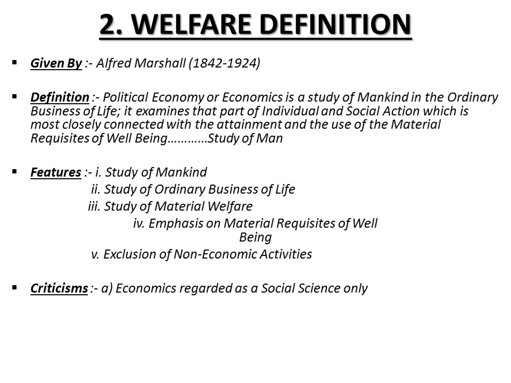According to Marshall, in economics we can only study those people who are members of an organized community, whereas those people who are living in isolation are not a part of the study of economics because they are not living in an organized community. So this is a criticism which is given by the economists.